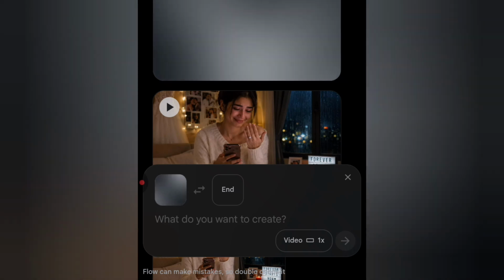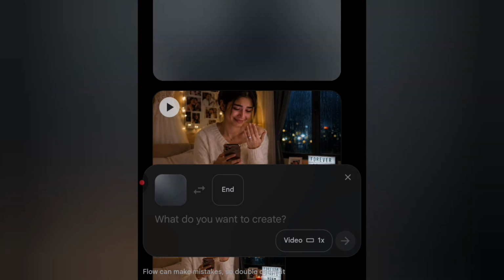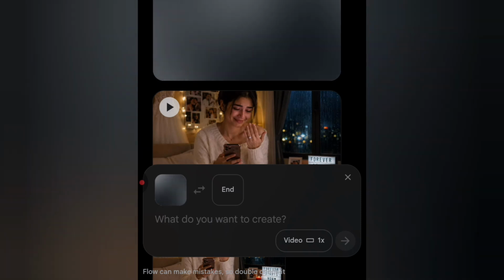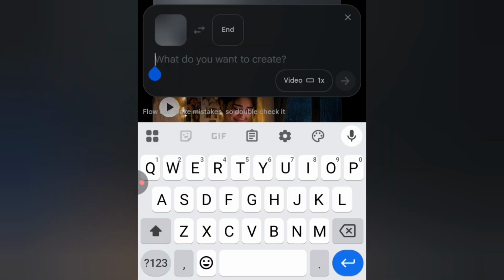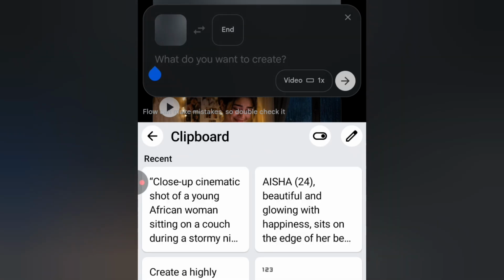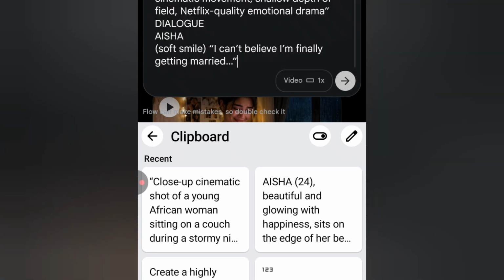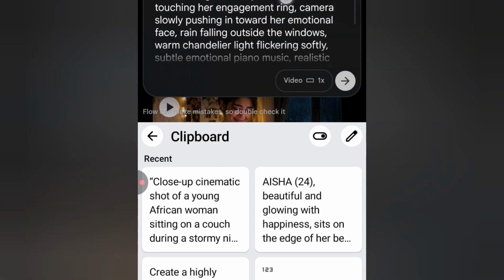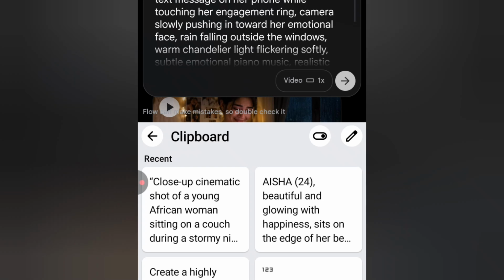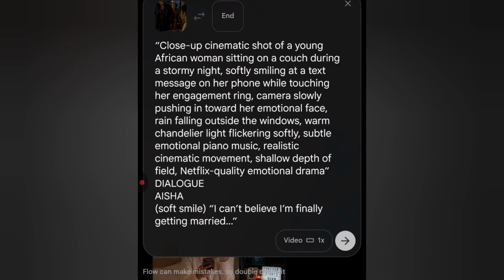So what we're going to do next is to paste our prompt. I'm going to click on what do you want to create here, so that we paste our prompt there. After clicking, it will bring it to this interface. What we're going to do next is to paste our prompt we got from ChatGPT. This is our prompt, and also this is our image here.